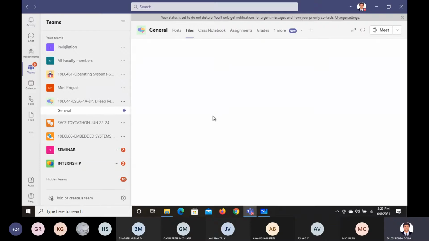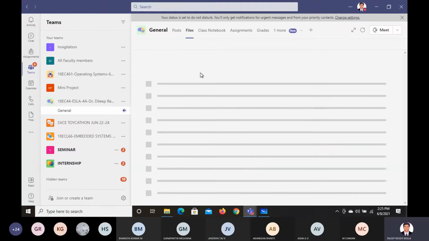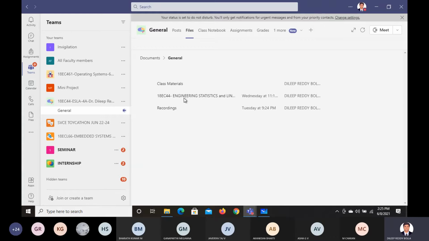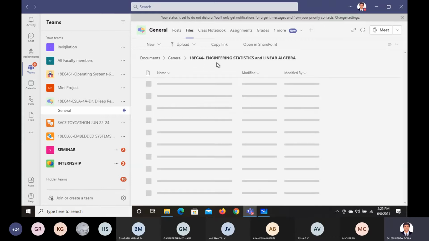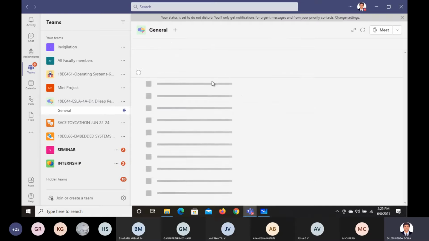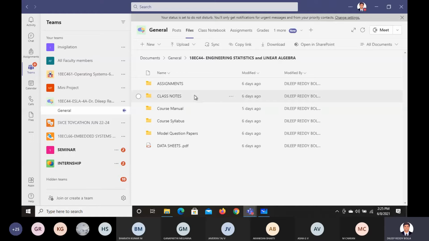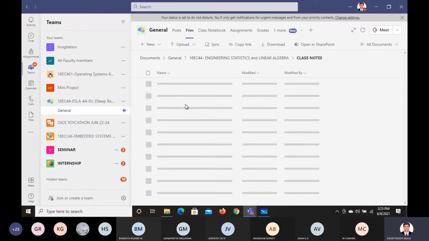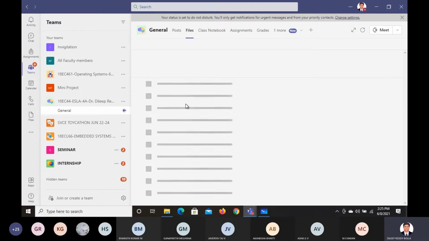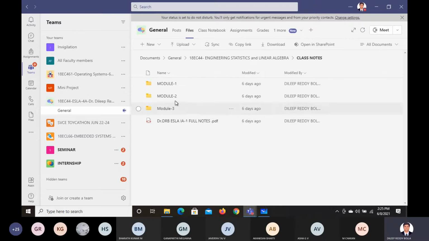So this is what I have told you to navigate. You can look at this. Go to the file section. Here you have the folder exclusive to you, 18EC44. Inside this folder, you can see the module-wise material updated. You can see class notes, and from this you can see module 2.